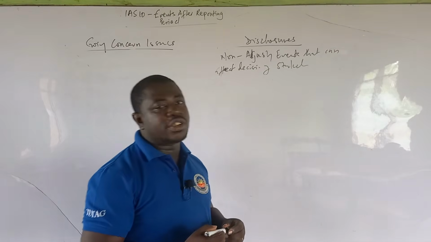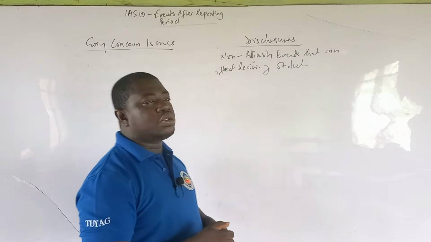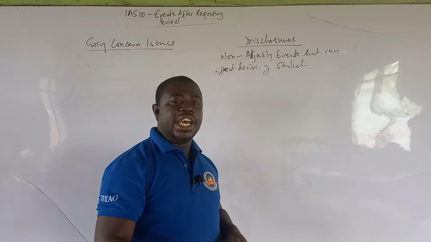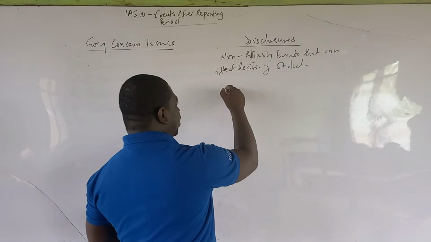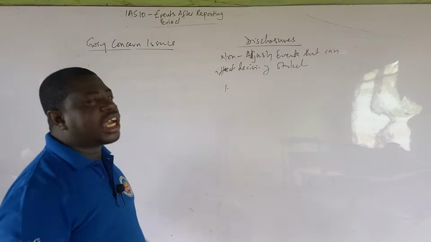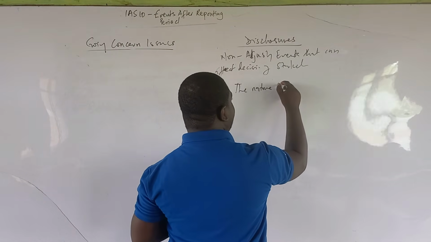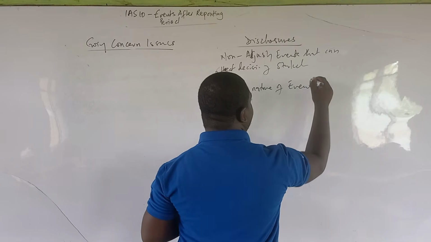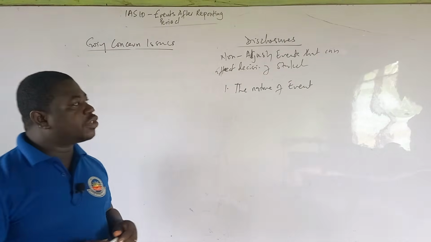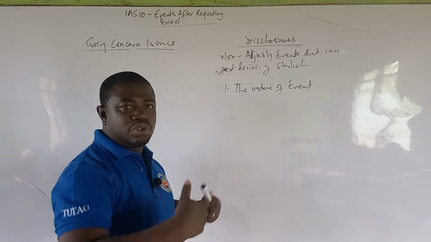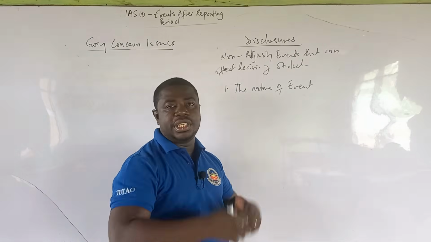In making disclosure for such an event, you are supposed to make the disclosure such that it will reveal two things. One, please take note, the disclosure must reveal the nature of the event. So if it is a merger and acquisition, you state it. If it is a purchase of a key non-current asset that is going to aid production for future profitability, you state it.